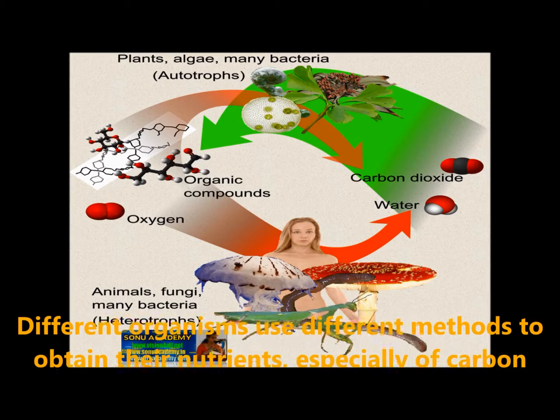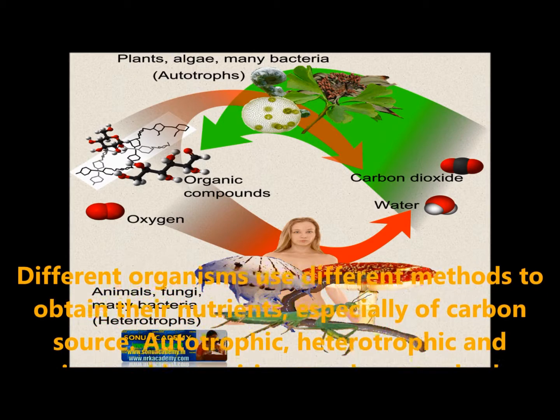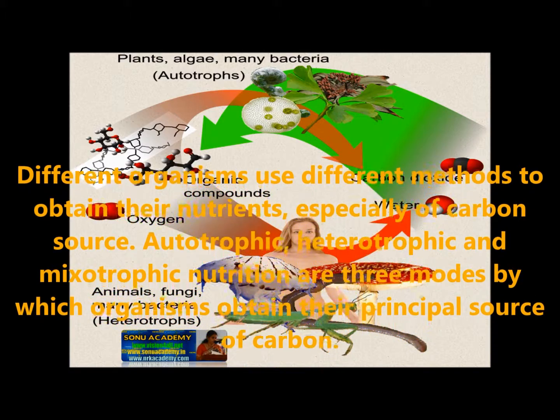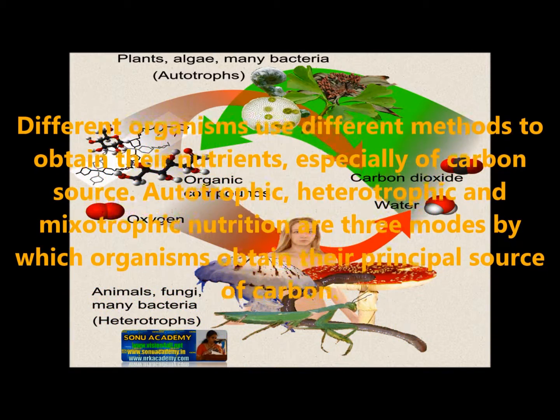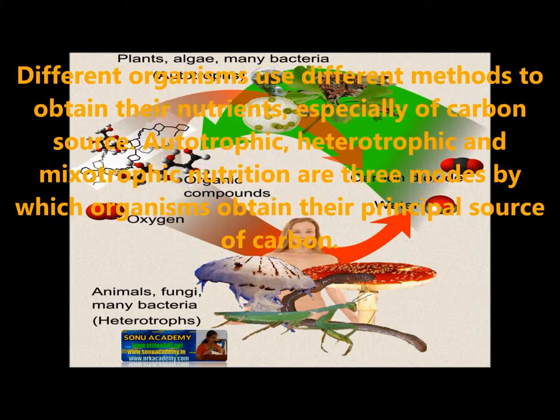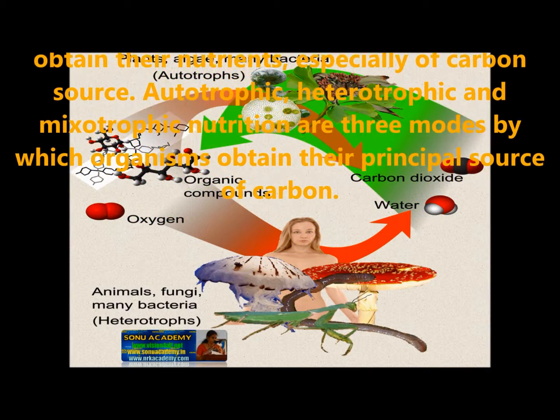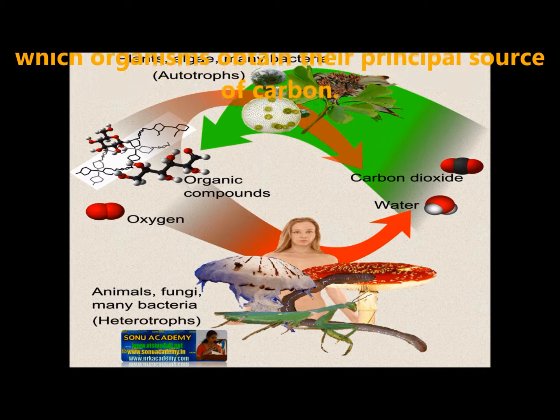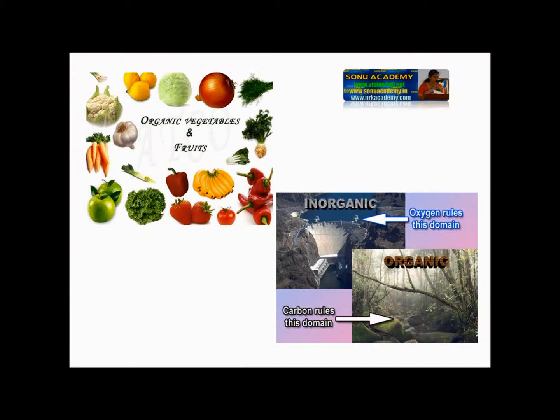Different organisms use different methods to obtain their nutrients, especially carbon sources. Here they are: autotrophic, heterotrophic and mixotrophic nutrition, and these are the three modes by which organisms obtain their principal source of carbon.